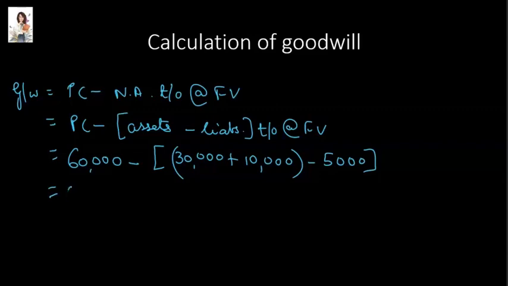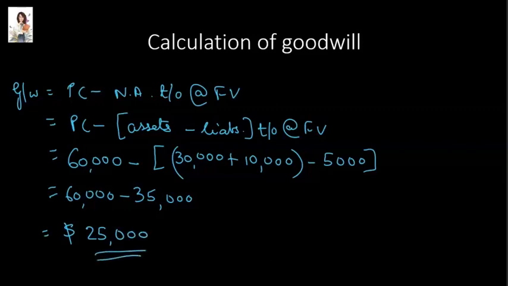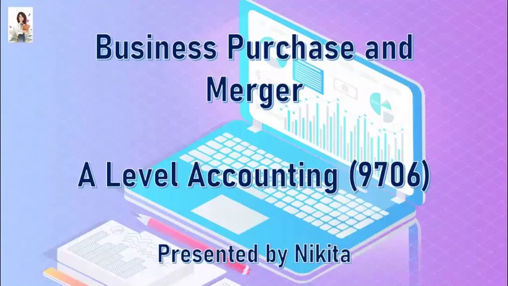That is 60,000 minus 35,000, which gives us a total goodwill of $25,000. A common mistake is that students take the assets and liabilities at book values instead of the fair values, so you must be careful. So that was a short introduction of the chapter Business Purchase and Merger. We will solve a past paper question in the next video.